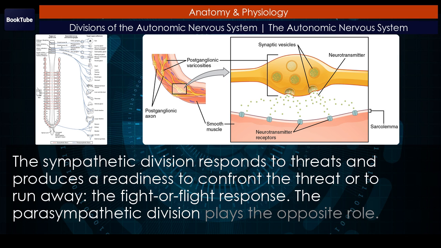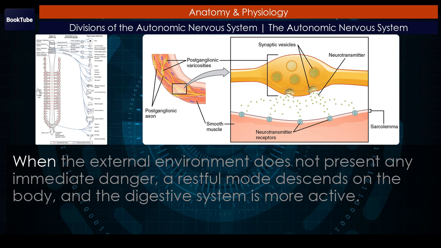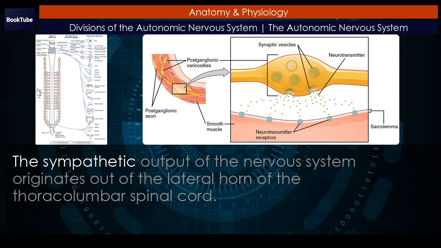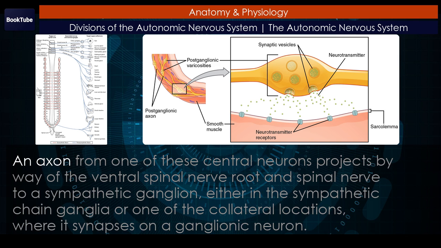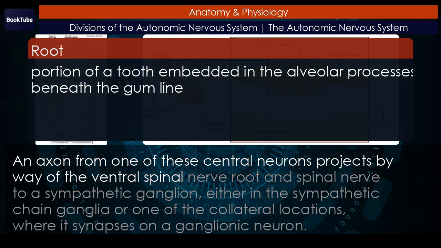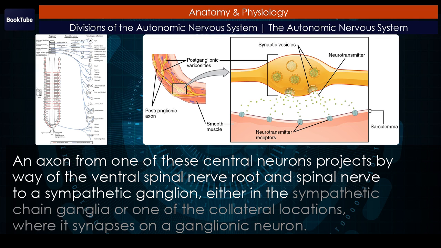The parasympathetic division plays the opposite role. When the external environment does not present any immediate danger, a restful mode descends on the body, and the digestive system is more active. The sympathetic output of the nervous system originates out of the lateral horn of the thoracolumbar spinal cord. An axon from one of these central neurons projects by way of the ventral spinal nerve root and spinal nerve to a sympathetic ganglion, either in the sympathetic chain ganglia or one of the collateral locations, where it synapses on a ganglionic neuron.